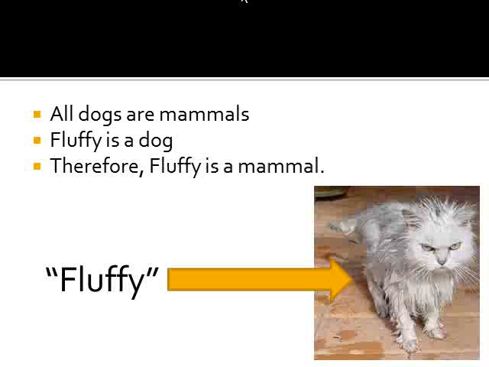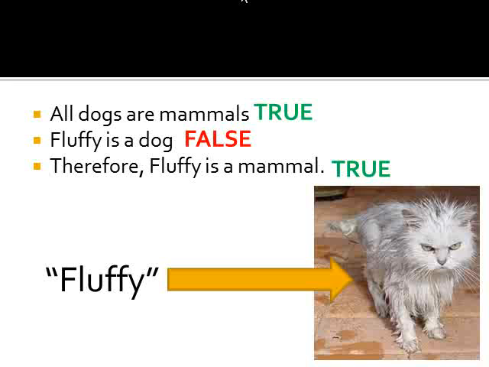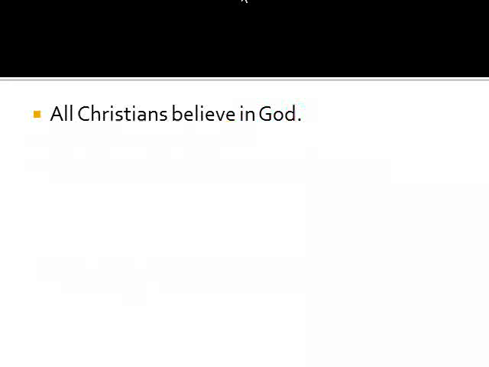Here's another similar example. All dogs are mammals. Fluffy is a dog, therefore Fluffy is a mammal. Now notice that that second premise is false, but the last statement, the conclusion, is still true. And in fact, the form has stayed the same. It's still the same direct syllogism, and so the form itself is still valid. It doesn't matter whether or not the statements are true or false. We're asking about the form itself.